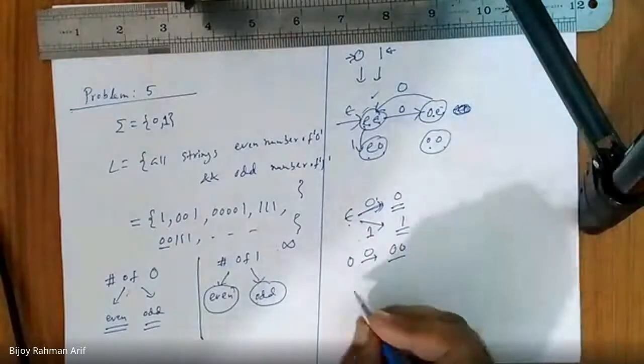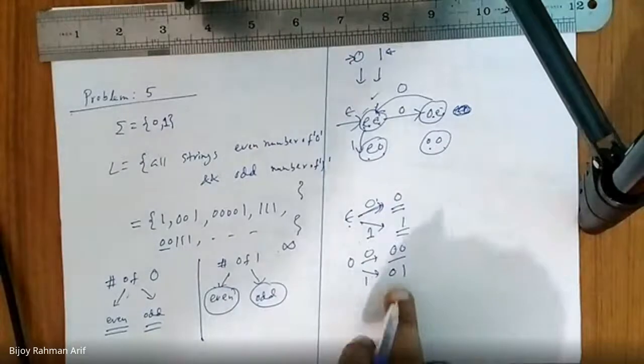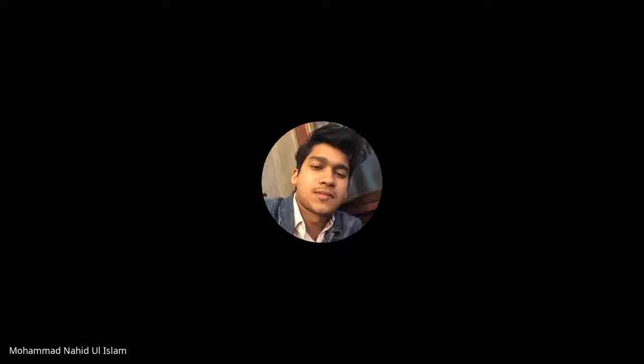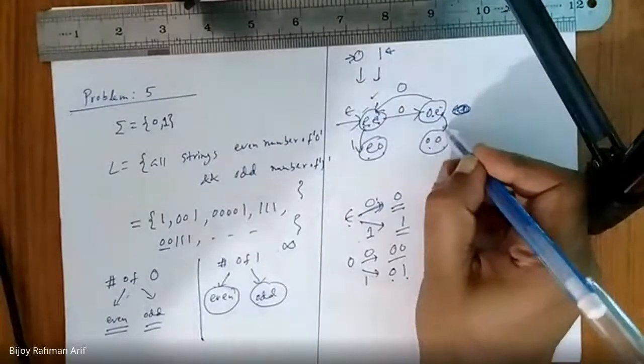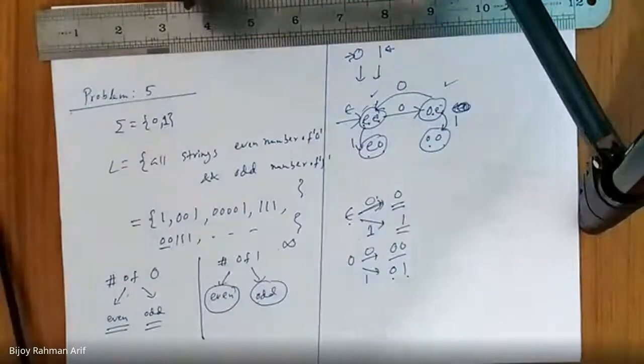After getting 0, if I get a 1, my new string would be 01, so one 0 and one 1. So which state should I go to? EO? Why EO? No, sir. Odd 0, odd 1. So I should go there. Alright, guys, so we are done with this. Let's go back to here.